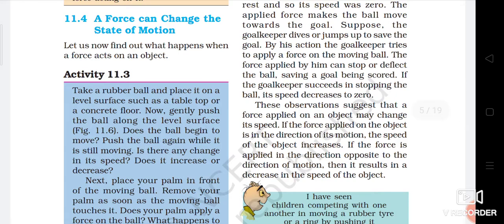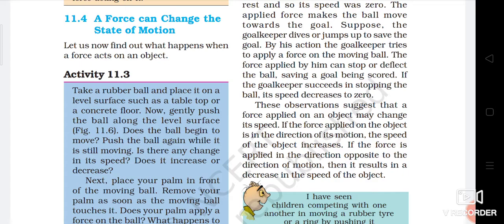This observation suggests that the force applied on an object may change its speed. If the force applied on the object is in the direction of its motion, the speed of the object increases. If the force is applied in the direction opposite to the direction of motion, then it results in a decrease in the speed of the object. So this is how a force can change the state of motion.